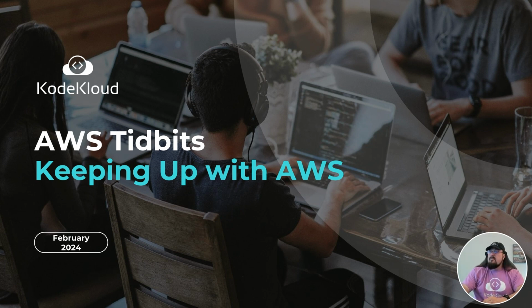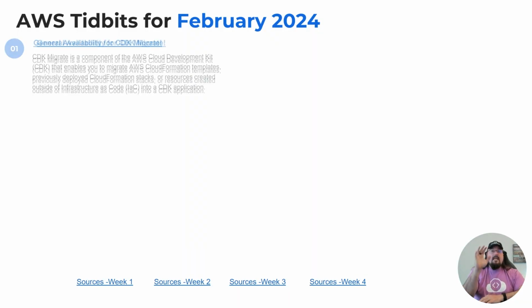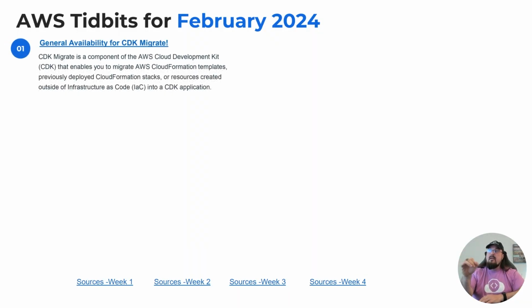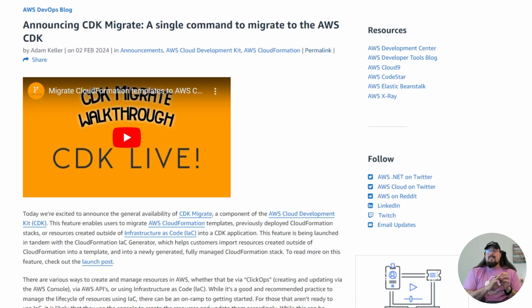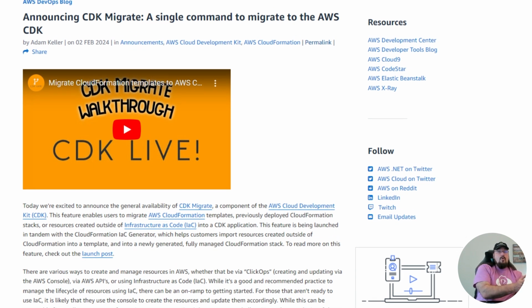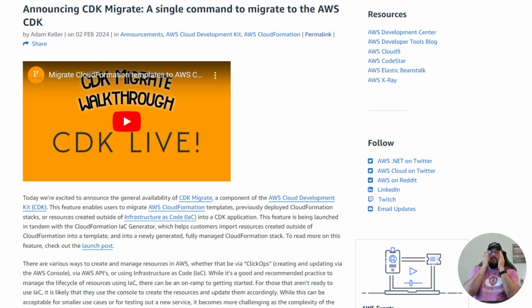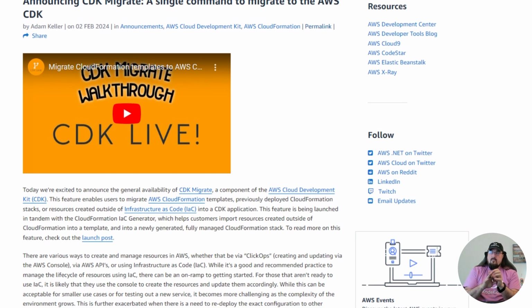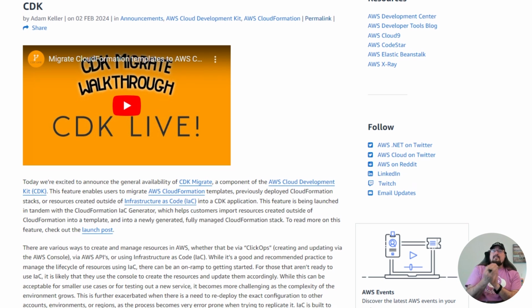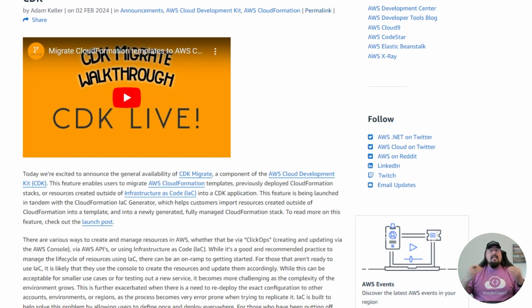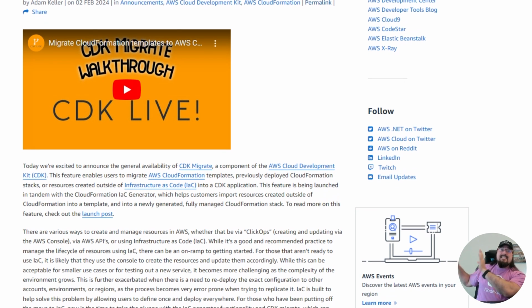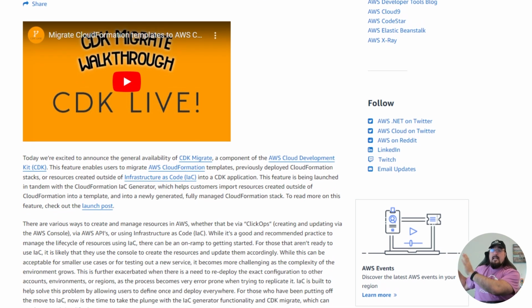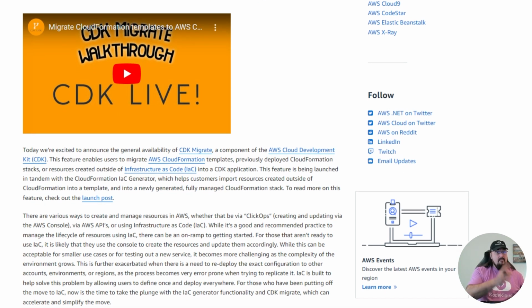Okay. So here we are keeping up with AWS tidbits, keeping up with AWS. It's February 2024. Let's get it. Okay, so first thing, AWS has introduced CDK Migrate, which is a component of the Cloud Development Kit. Now, this is an open source framework that AWS has released that basically allows you to convert code into CloudFormation, okay? So you can make this in the stacks and services and resources, right? So this is very useful. Migrate has now just achieved general availability. This means that you can now migrate existing service configurations in AWS into the CDK. This is awesome. Check this out.